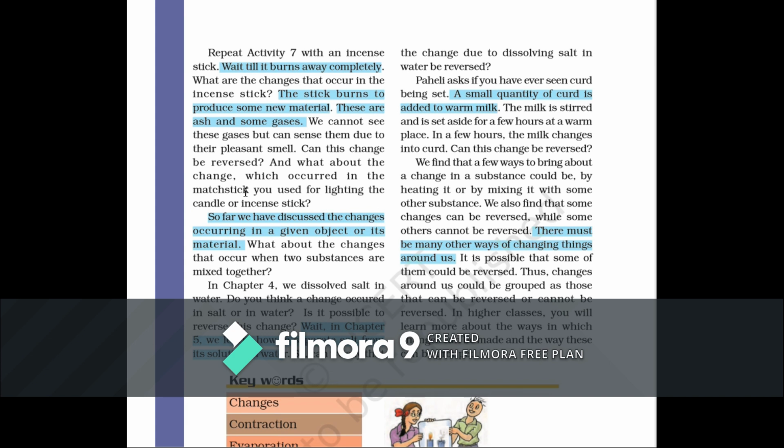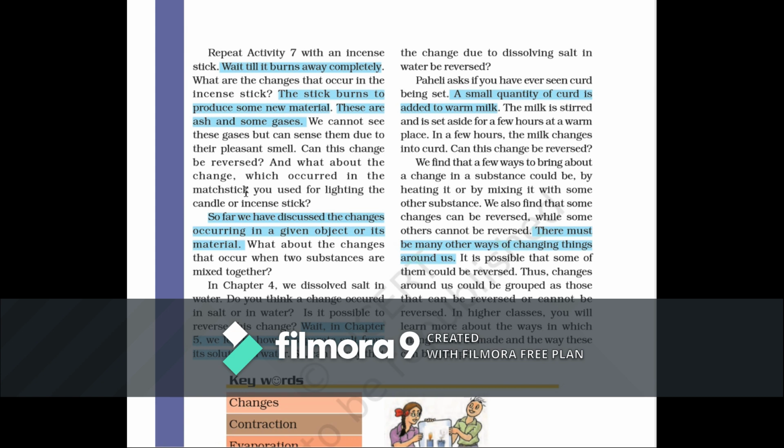And what about the change which occurred in the matchstick you used for lighting the candle or incense stick? The matchstick is burned. You cannot bring that burned wood back because it has become ash now. So it is an irreversible change again. So far we have discussed the changes occurring in a given object or its material. What about the changes that occur when two substances are mixed together?